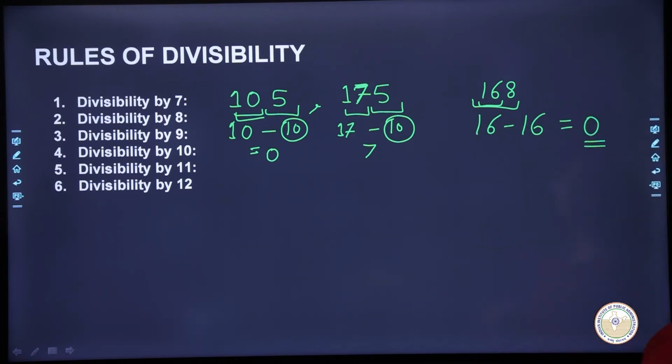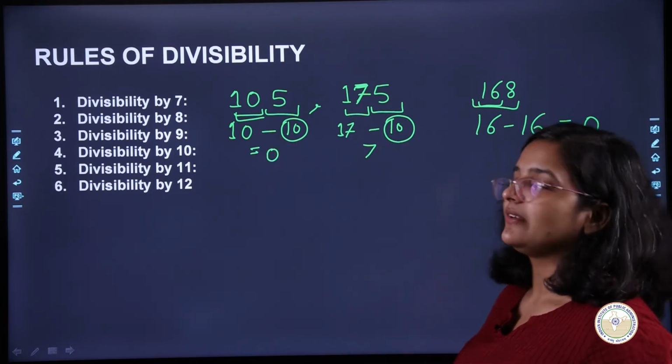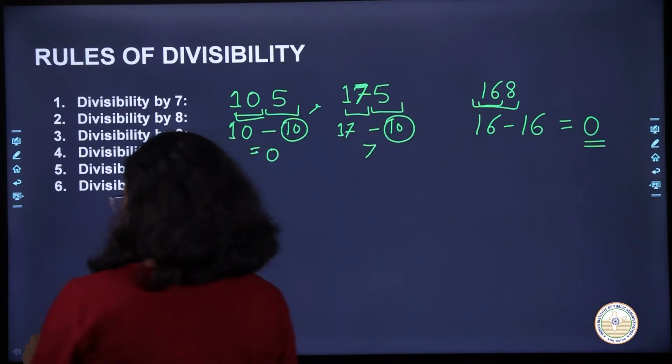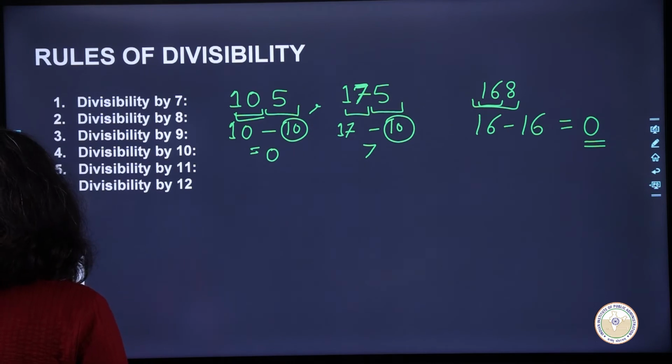So this could be either 0 or it could be divisible by 7. In both the cases it will be divisible by 7. So this is the general rule that you have to keep in mind for divisibility by 7.